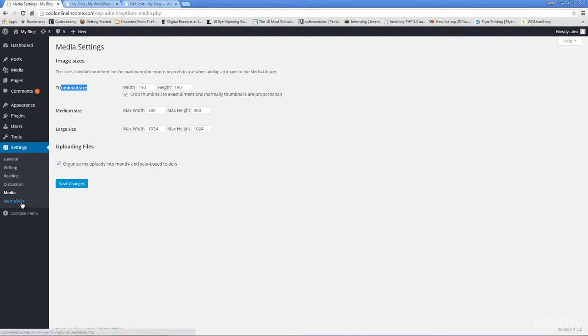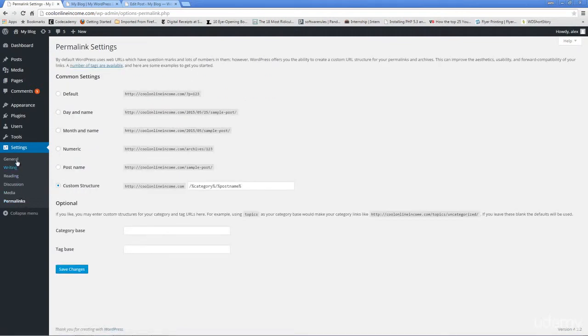And of course, permalinks is something that we've already talked about, so I'm not going to spend time there. So that's basically an introduction to the settings tab.